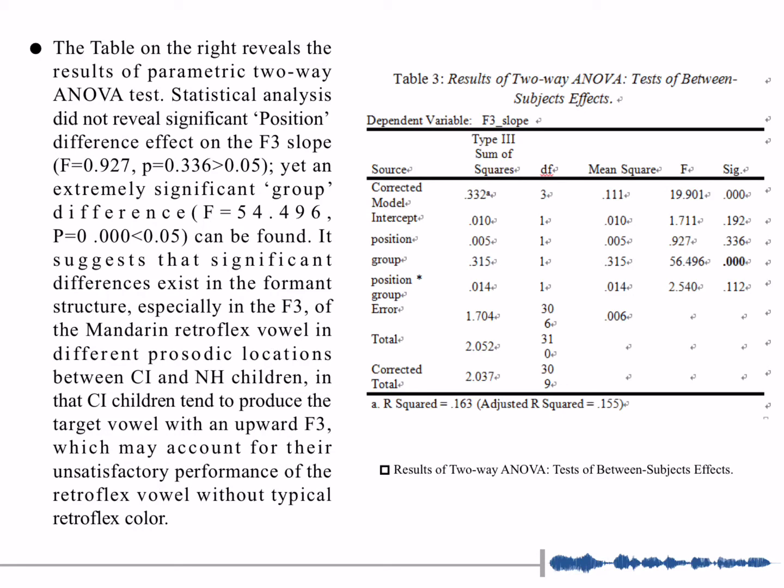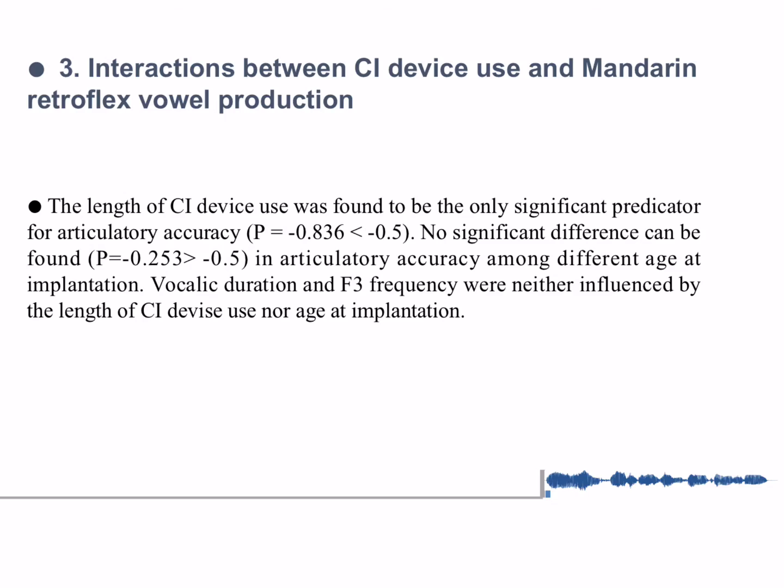And then let's look at the interactions between CI device use and Mandarin retroflex vowel production. The length of CI device use was found to be the only significant predictor for articulatory accuracy. No significant difference can be found in articulatory accuracy among different age at implantation. Vocalic duration and F3 frequency were neither influenced by the length of CI device use nor age at implantation.